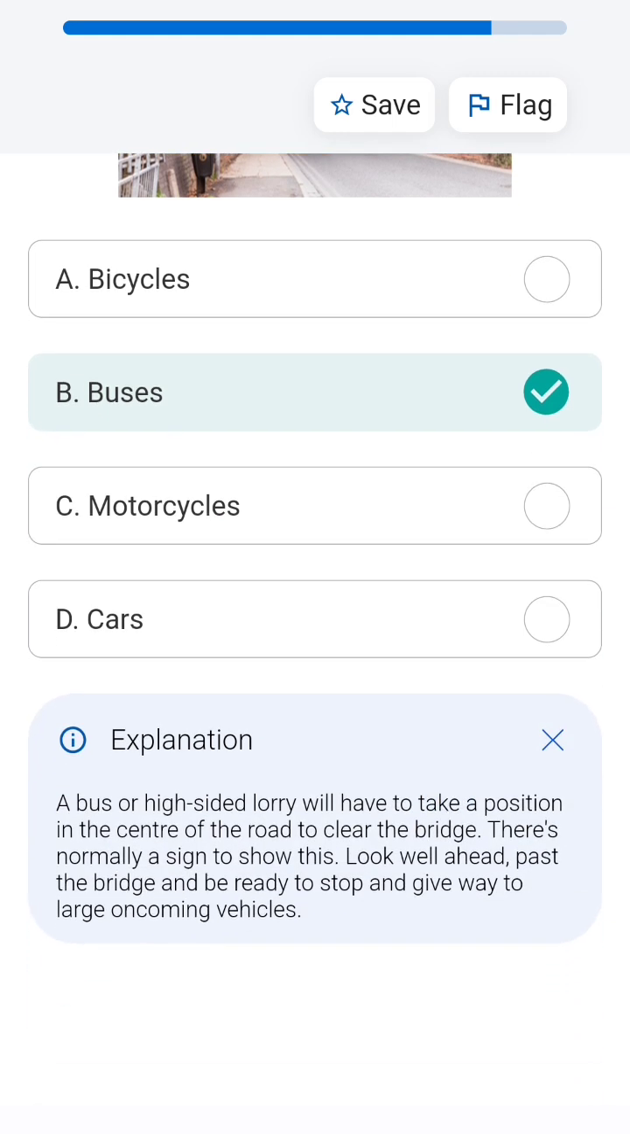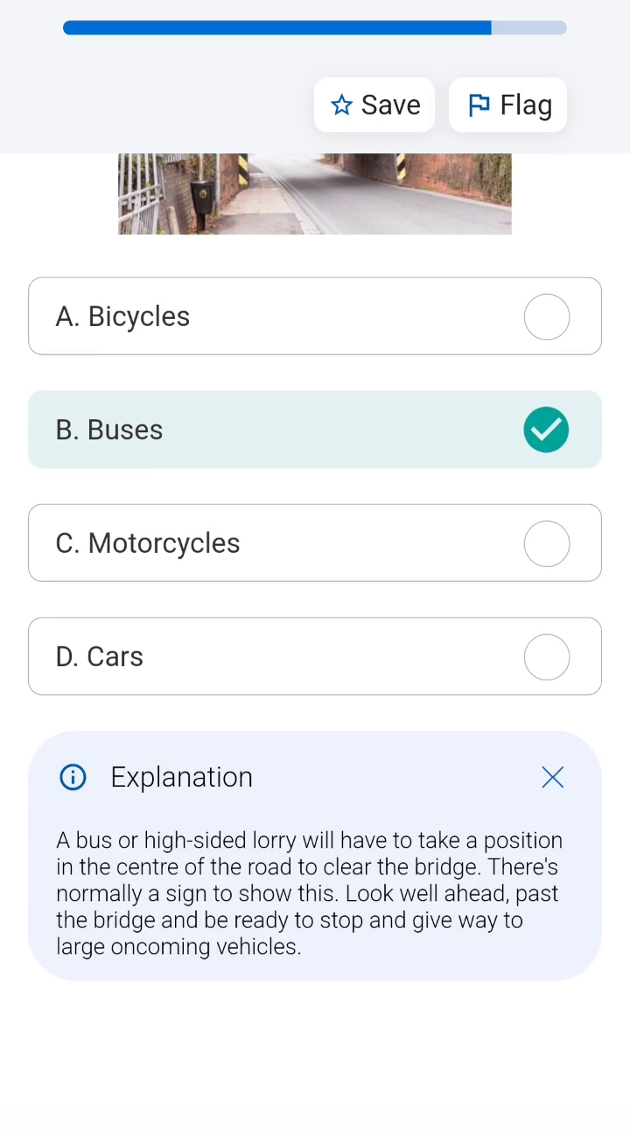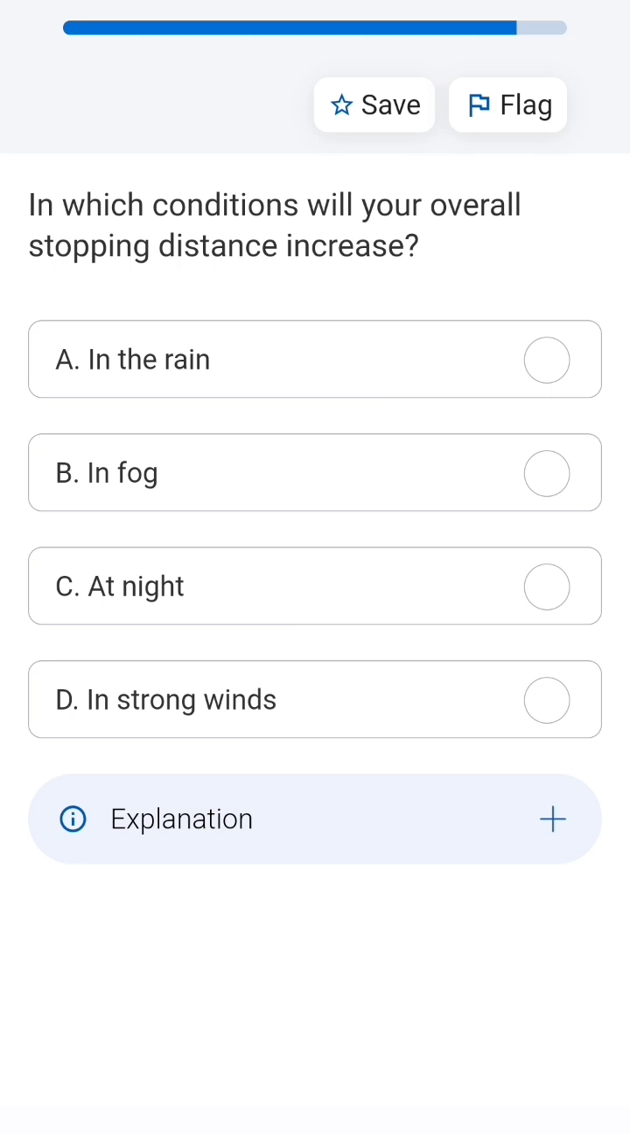As you can see in the explanation: look well ahead, pass the bridge, be ready, and give way to large oncoming vehicles. In which conditions will your overall stopping distance increase? In dry conditions you have the 2 second rule. But in rainy, wet conditions, there is a 4 second rule. So it gets doubled in the rain, in wet conditions.